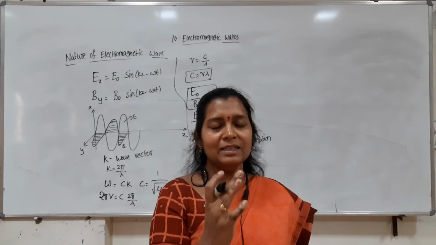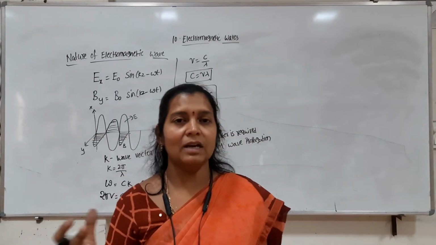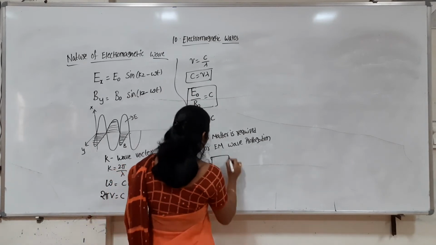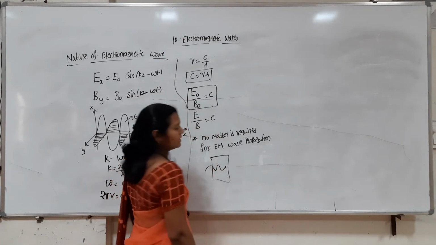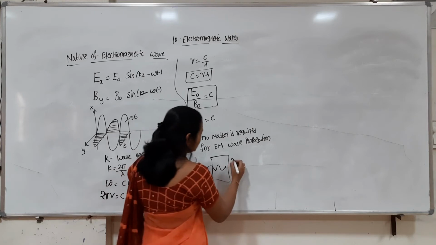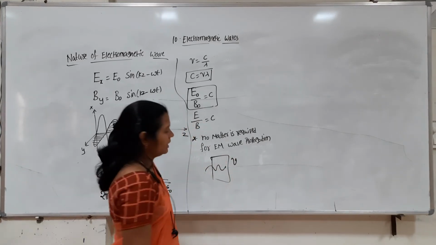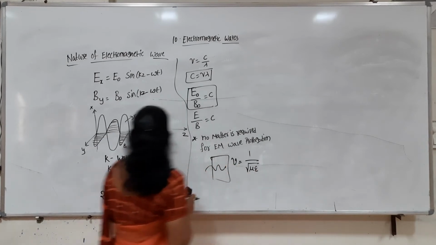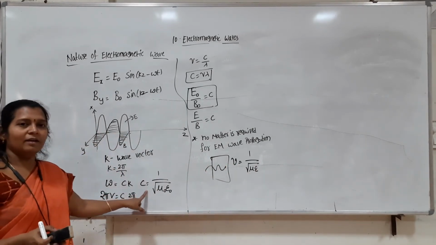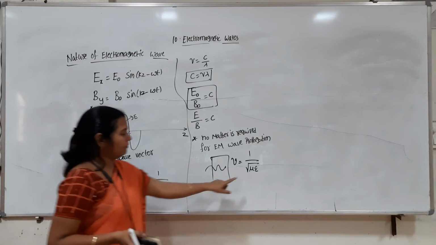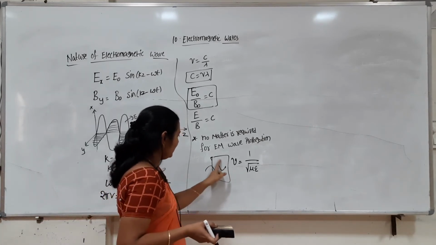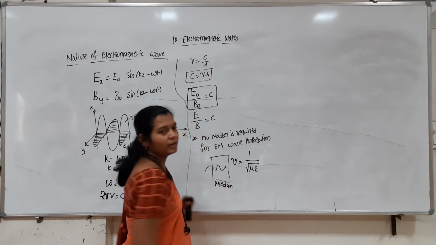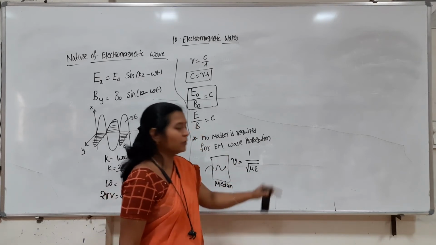Suppose the EM wave is traveling in a medium. In that case, what is the speed of the electromagnetic wave? In free space, the speed of the electromagnetic wave is given by 1 by square root of mu naught epsilon naught. If the electromagnetic wave is traveling in a medium, the speed of the EM wave is given by 1 by square root of mu epsilon.